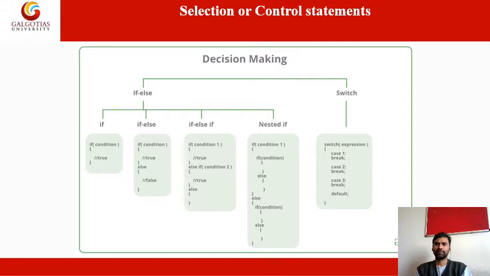Among these three cases, only one case will be executed, not all three. So according to the expression, either one, two, or three, only one particular case will be executed.